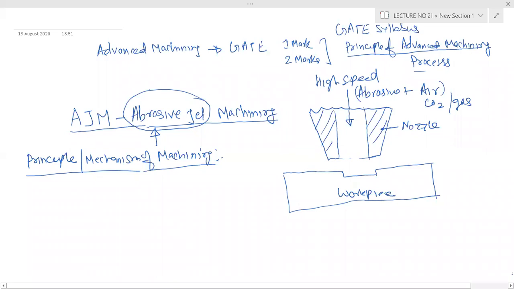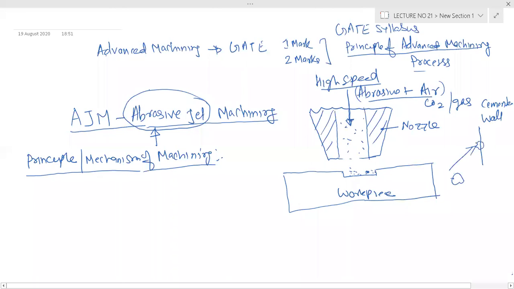This high speed abrasive plus air is forced and hits this workpiece. It is like you are throwing a stone on a wall. Suppose it is a cemented wall, and you are throwing a stone.